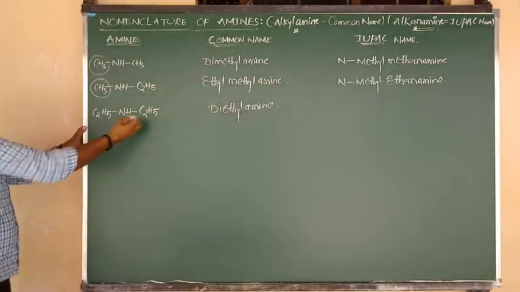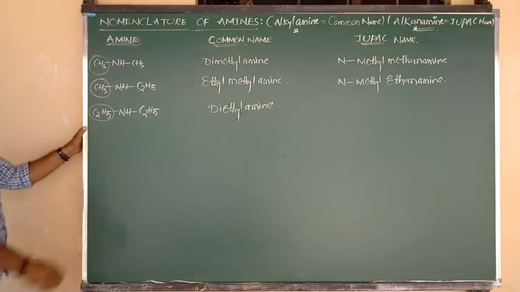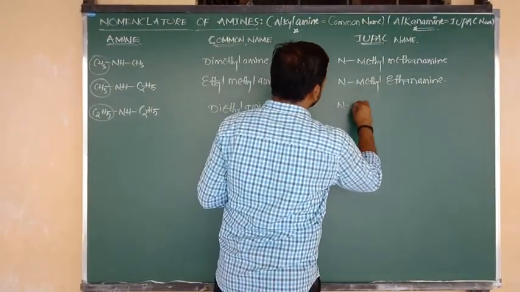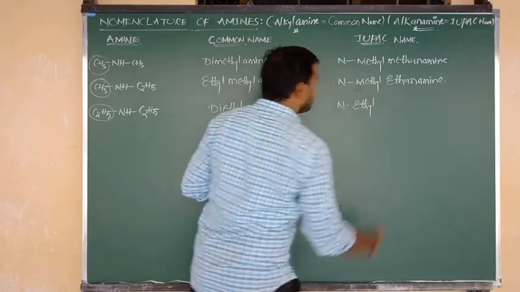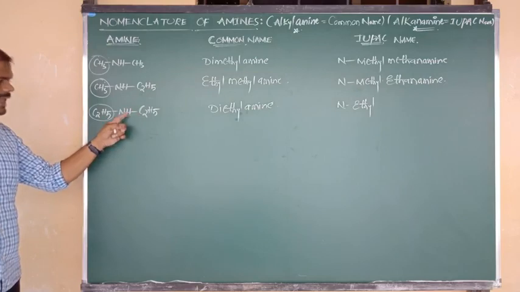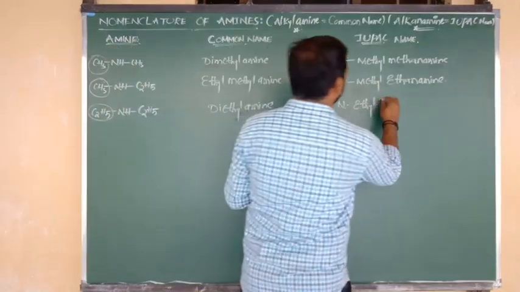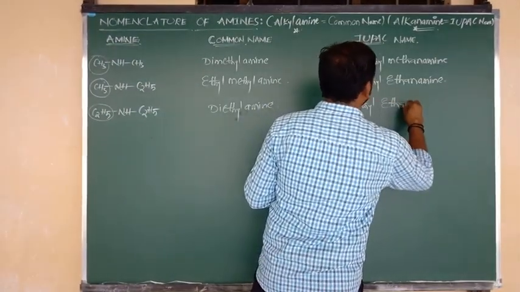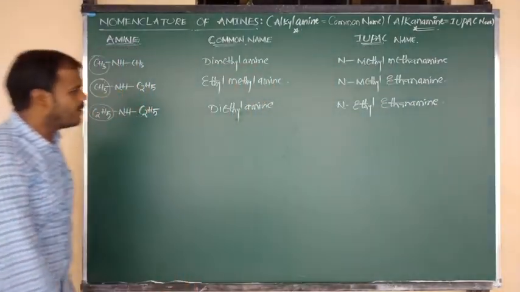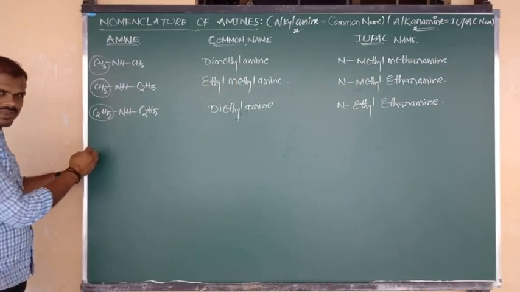IUPAC name. Both are the same group, so let me consider one as the side chain. Ethyl is present on nitrogen. So the name of this compound is N-ethyl. N connected to ethyl, the remaining is eth plus an plus amine. Same thing, we have to say ethanamine. N-ethylethanamine. I hope you understand. Very good.